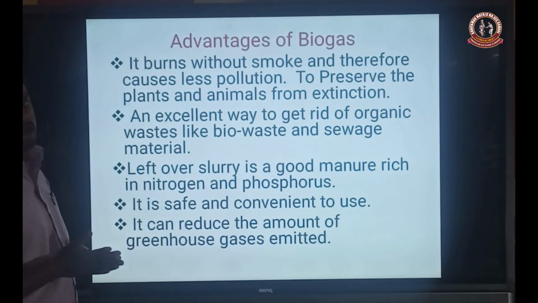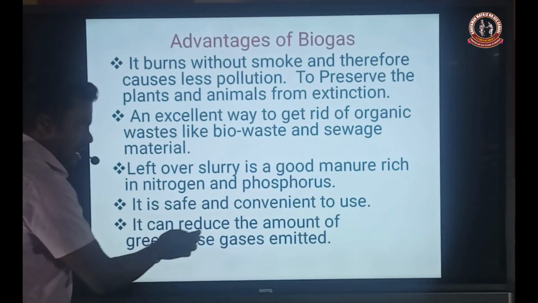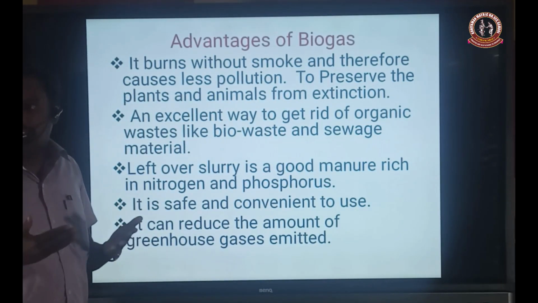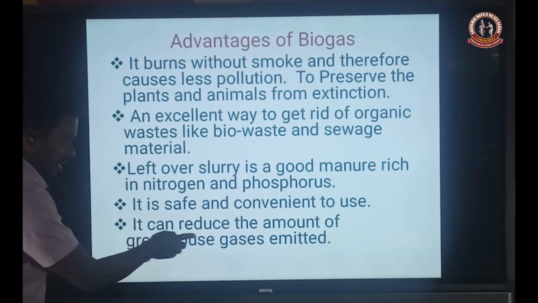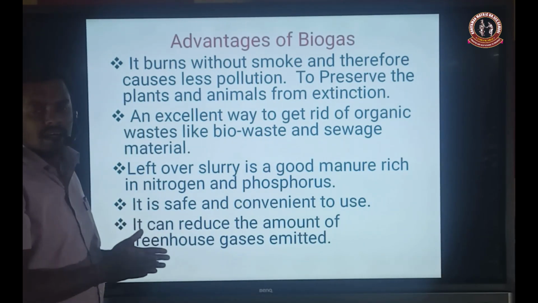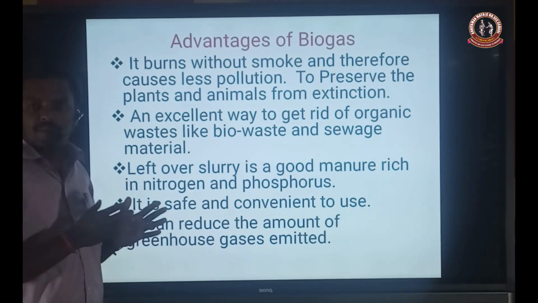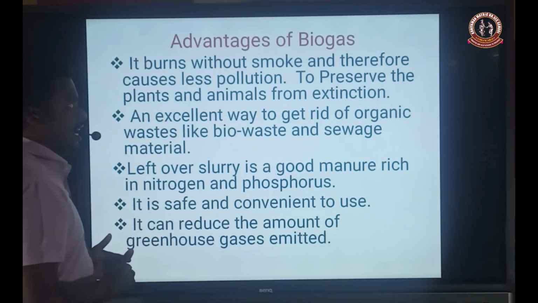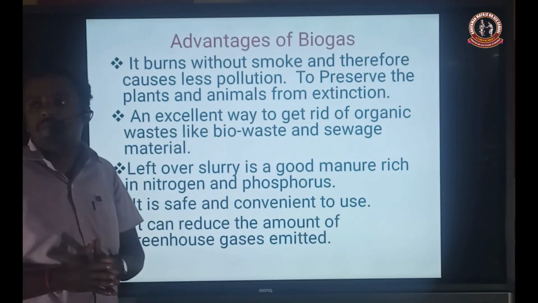Then the next advantage of biogas is that it is safe. It is a safety mechanism, and it is convenient to use in our homes, agricultural land, and industries also. The last advantage of biogas is that it can reduce the amount of greenhouse gas. Greenhouse gas here means carbon dioxide emission, and carbon dioxide is mainly a greenhouse gas. The greenhouse gas emission is very low in the production of biogas. So these are the advantages of biogas.